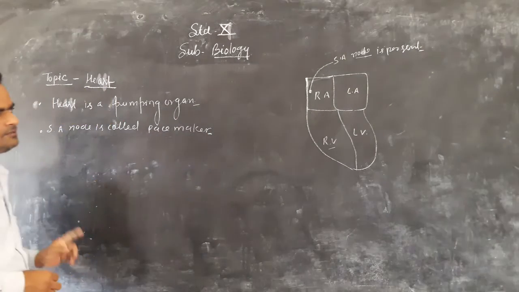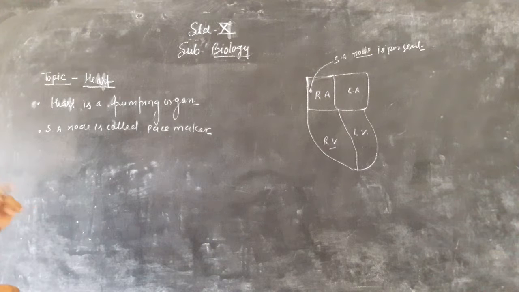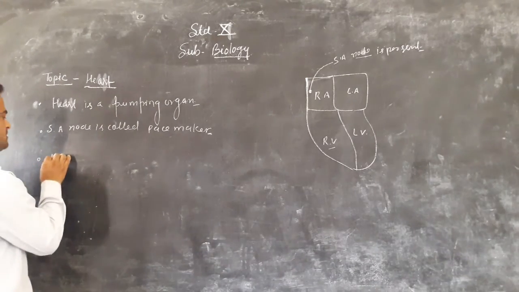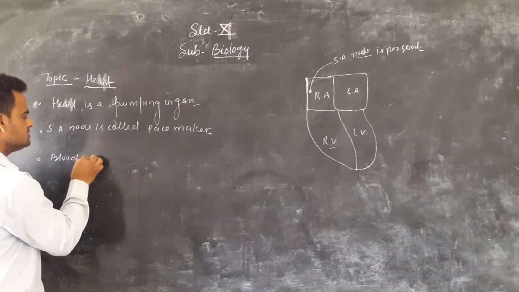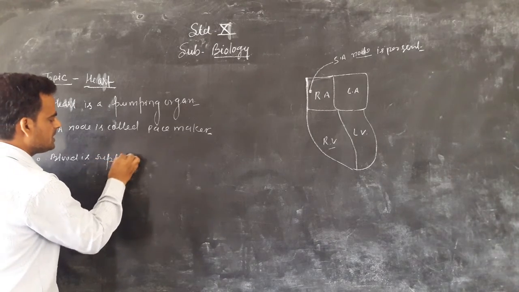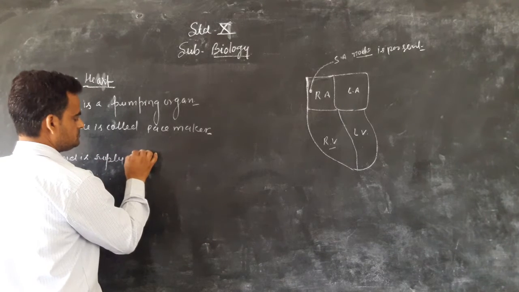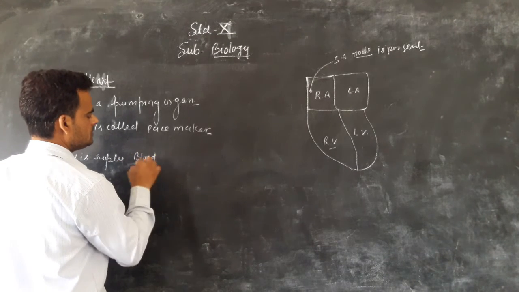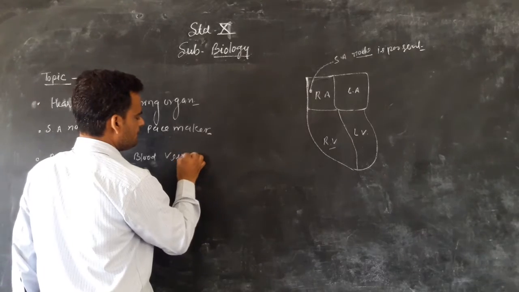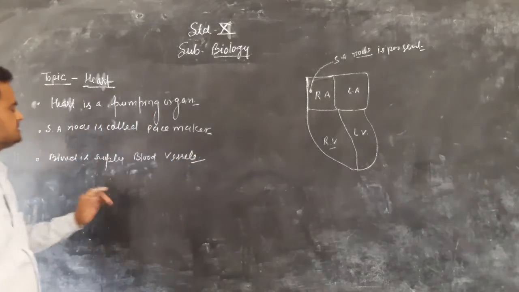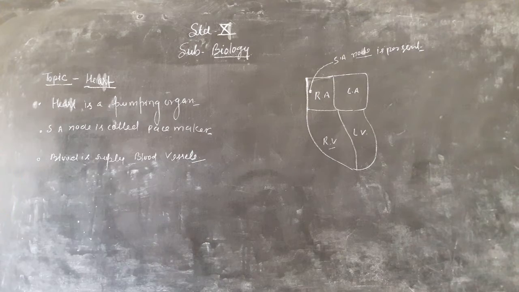Next point to be noted: blood is present in the artery and vein. So blood vessels are present. Blood is supplied through the blood vessels.